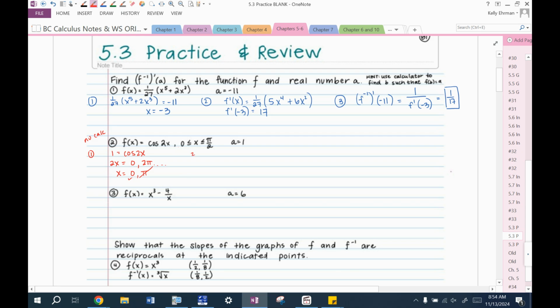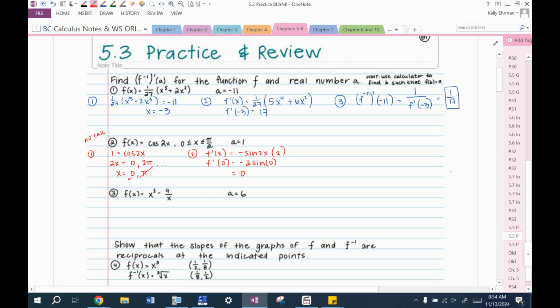All right, so now I want to find f prime. What's the derivative of cosine of 2x? The derivative of cosine is negative sine of 2x, and then we need to remember to multiply by the derivative of 2x, which is 2. So we're evaluating f prime at 0. That's going to be negative 2 times the sine of 0.